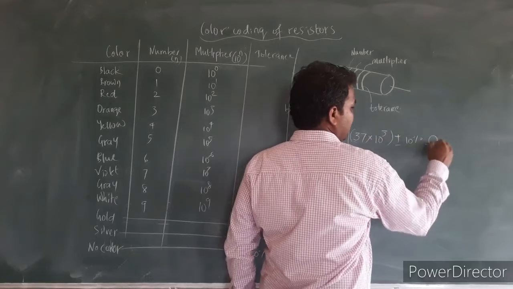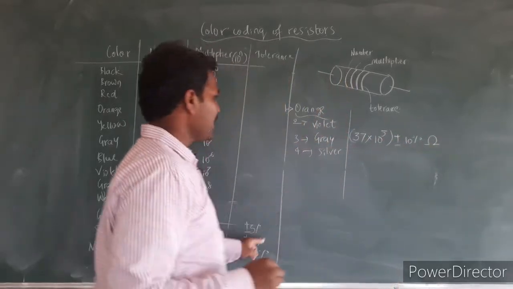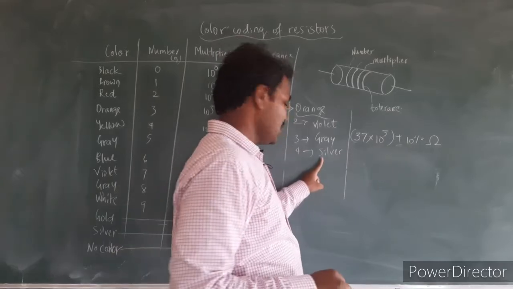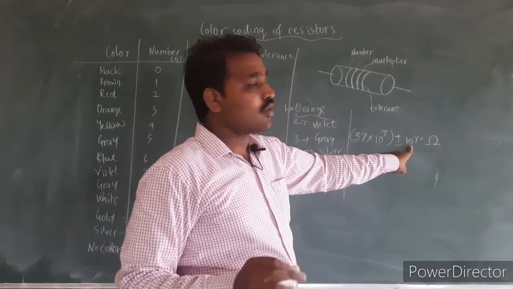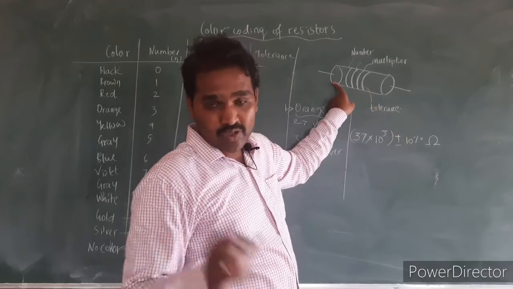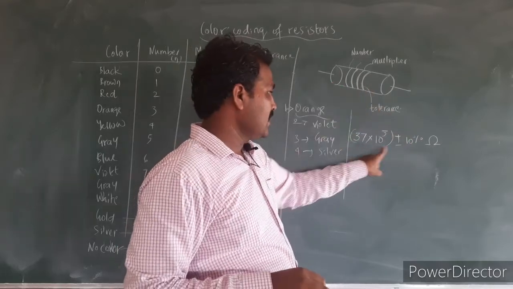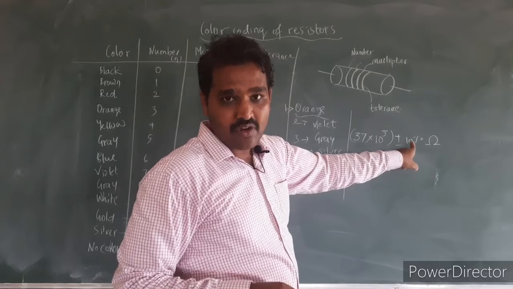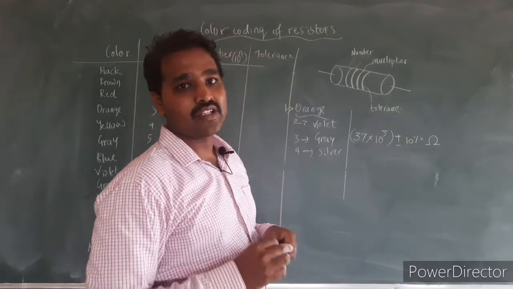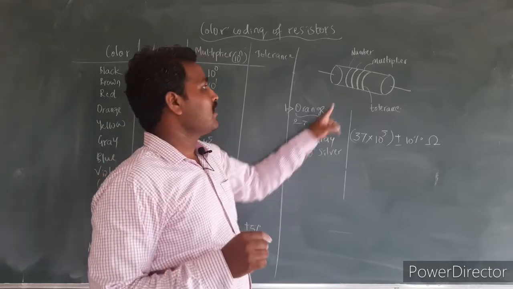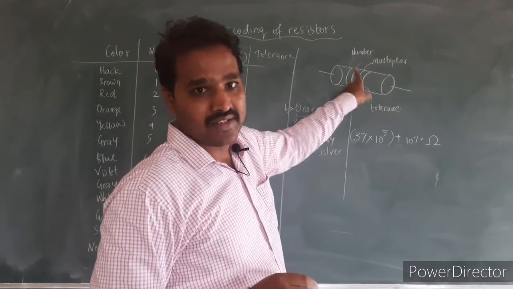plus or minus 10% ohm. If I have gold color here at the end, if the fourth band is gold, here I have to write 5%. If I do not have any fourth band, which means there are only 3 bands, I have to write this tolerance as plus or minus 20%. So this is how we have to consider the value of resistance for different color bands.